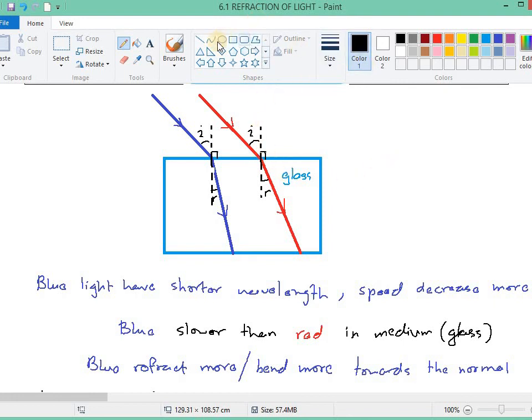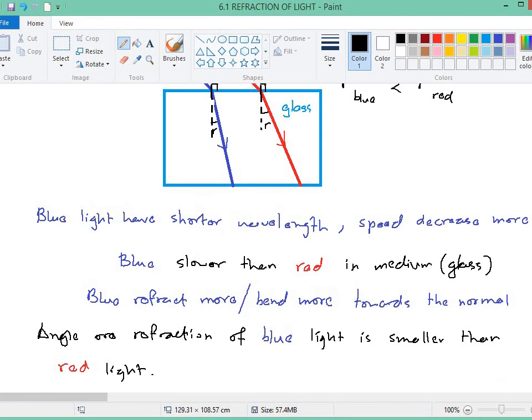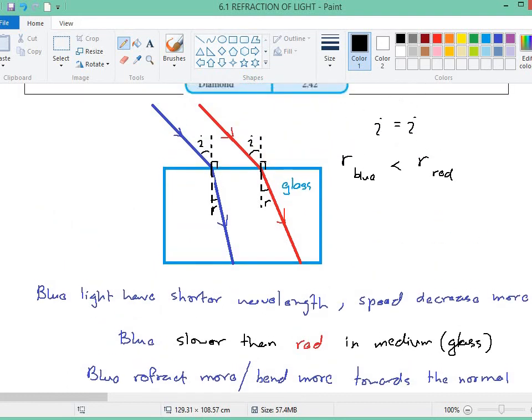So for example, I write in symbols. These two angles are the same, but the angle of refraction for blue will be smaller than the angle of refraction of red. Like that. So the wavelength can affect the refractive index.